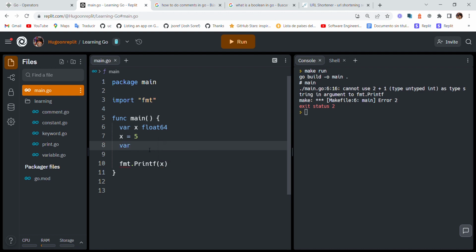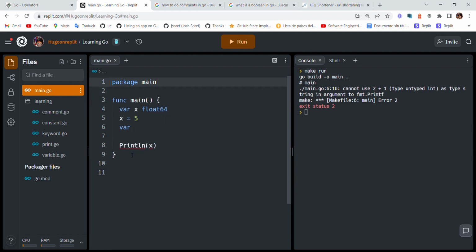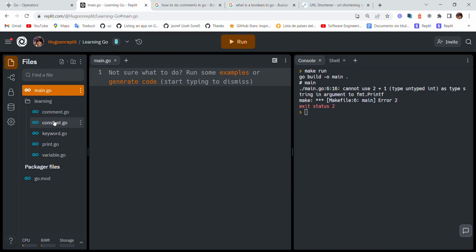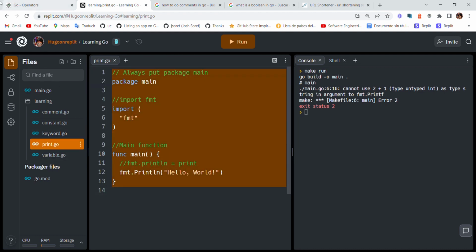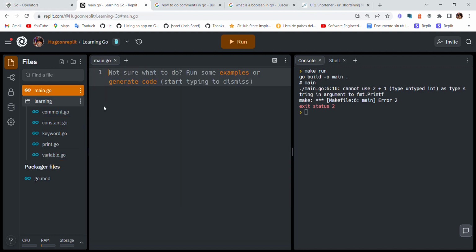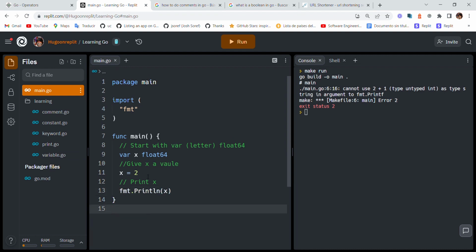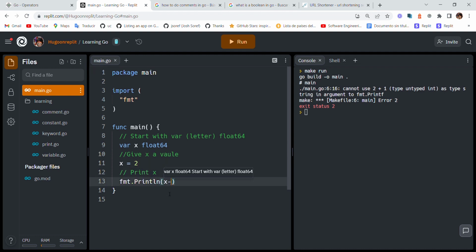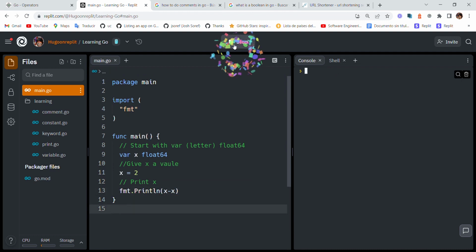Oh, Println. I don't know what's wrong. So we have to delete fmt. There's something wrong here. So let's go to our principal code. No, actually, let's go to our variables. Okay, then we have another one. Var. So we can create another one. So x minus x. Let's just say this, okay? 0. Okay, so it's actually working.